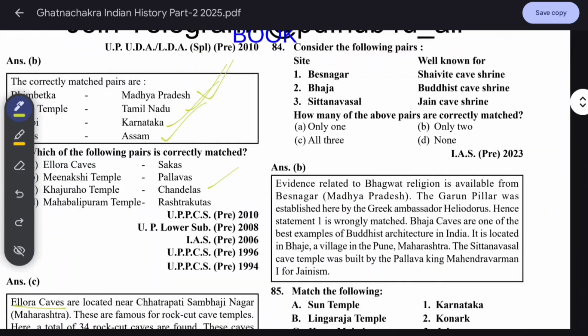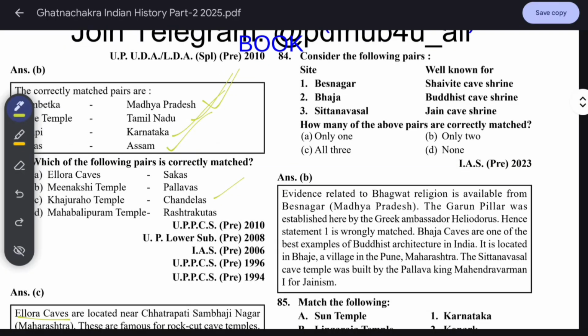Okay. Consider the following pairs. Site and famous for. So how many pairs are correctly matched? You have to tell. Vidisha Saivites, Bhaja Buddhist, Siddhanavasal. So only two is correct. Bhagavata religion is available from Vidisha, Madhya Pradesh. So we are talking about Bhagavata religion. The Garuda pillar was established here by Greek ambassador Heliodorus. So it's wrongly matched. It's a Bhagavata period. It means Vishnu, not Shiv. So only two is correct.